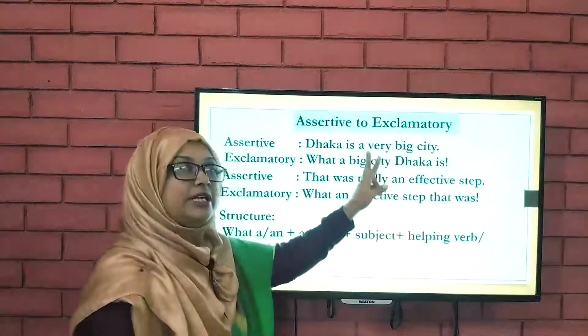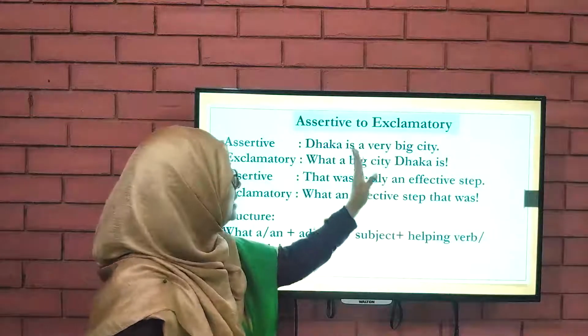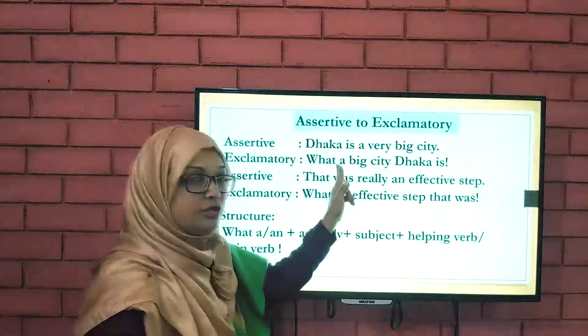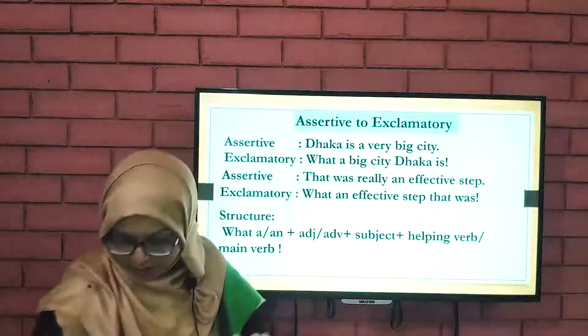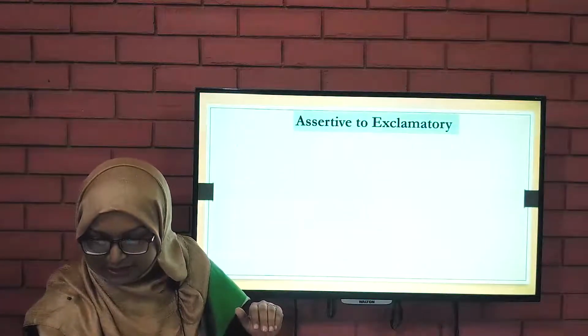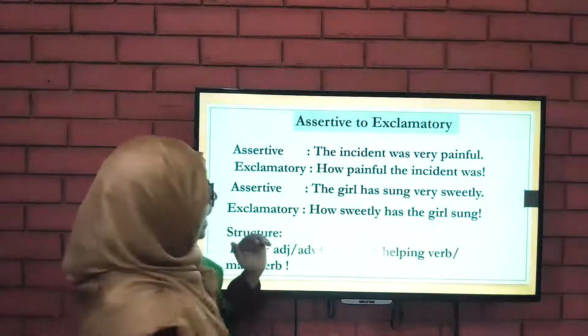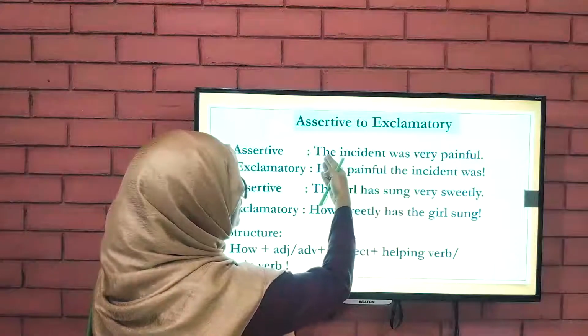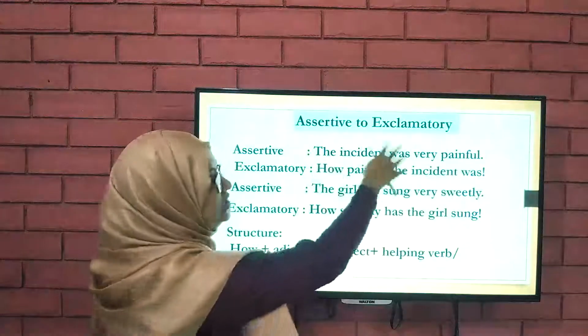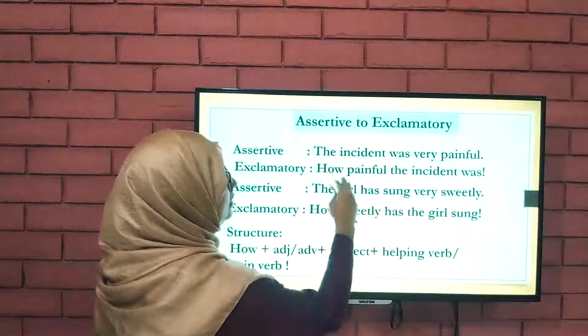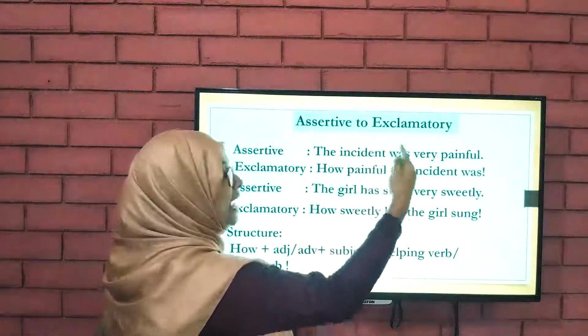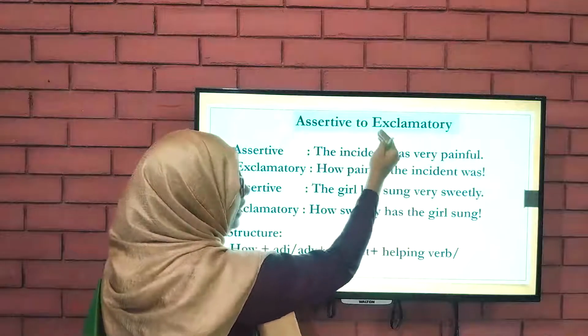If you find any article in the assertive sentence, then in the exclamatory sentence you will start with what. And when you find sentences without an article, a or an, look, the incident was very painful. There is no article. There is no existence of a or an.